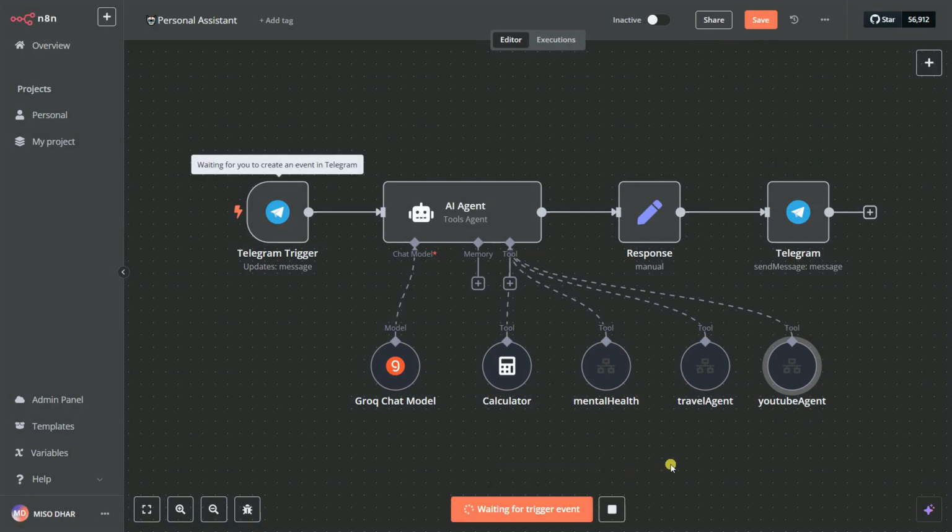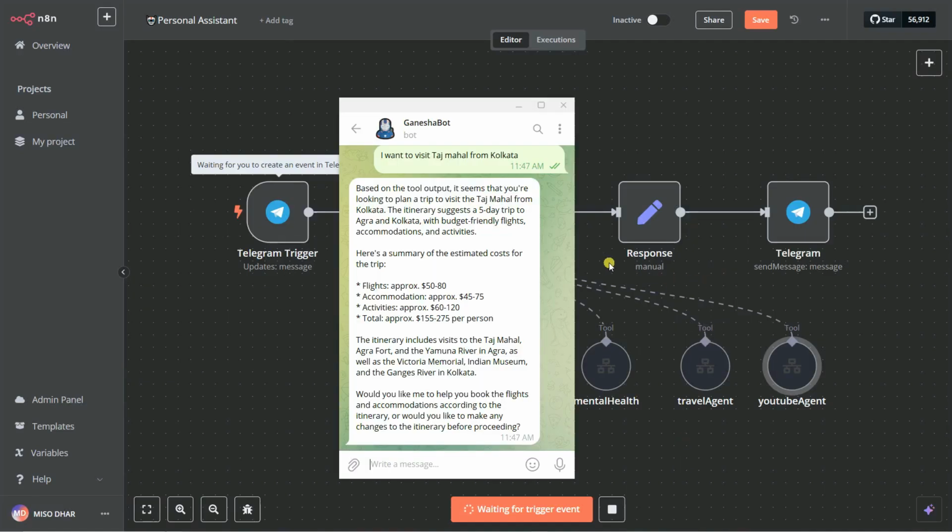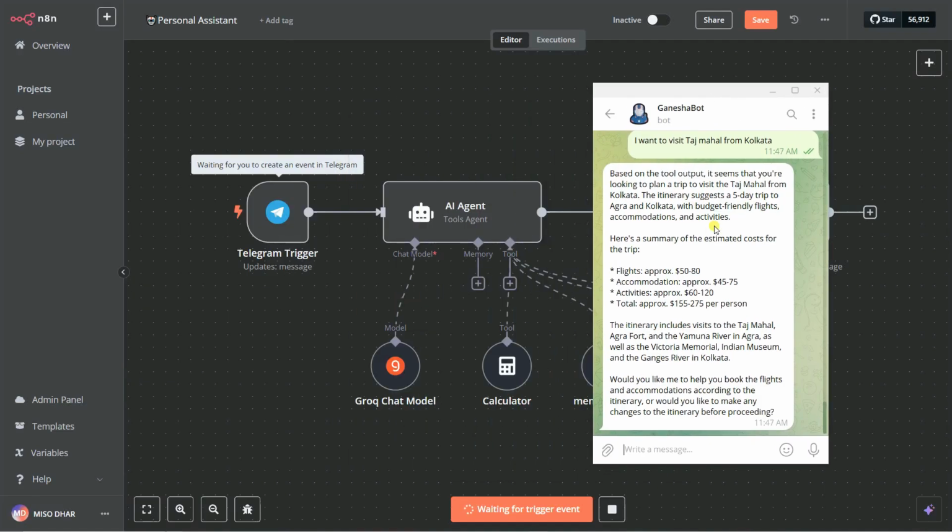Let's click on test workflow, and we're waiting for the ticket event. So you can go on here, and also you can see here I searched one thing: I want to visit the Taj Mahal from Kolkata, and you can see here it gives me the correct response.